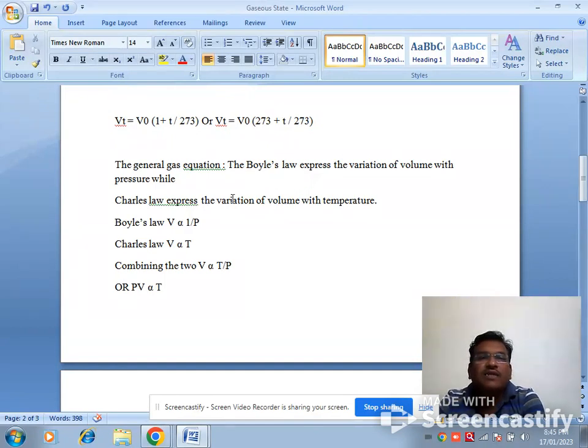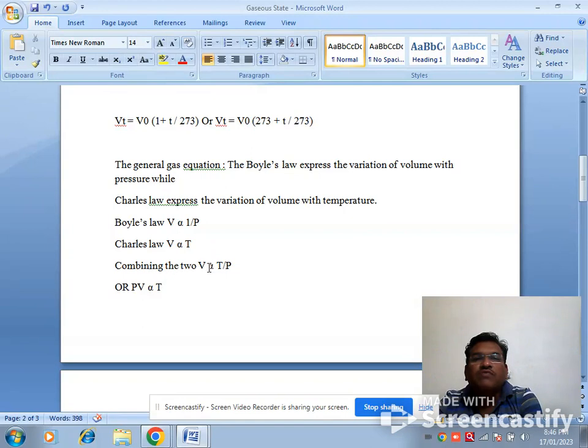So one can write Boyle's law as V is directly proportional to 1 upon P, and Charles' law as V is directly proportional to T. That is, as temperature increases, the volume of the gas increases. So this is a direct relationship between the two.